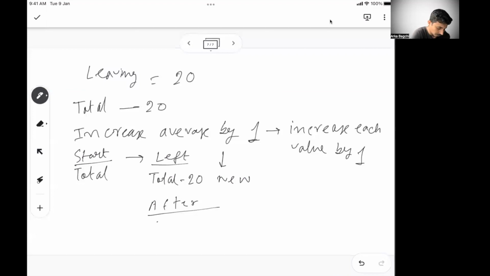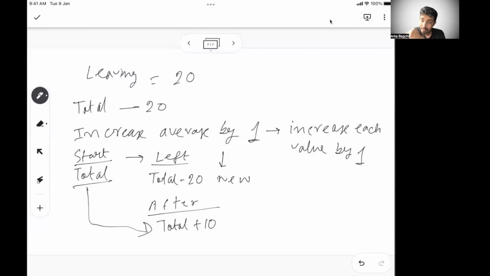Because there are 10 students, if the average is to increase by 1, your total has to increase by 10. This is the total at the beginning, and this has to increase by 10. That's when your average will be increased by 1.